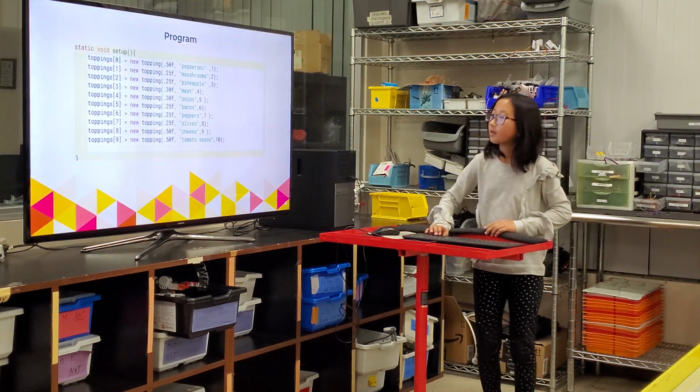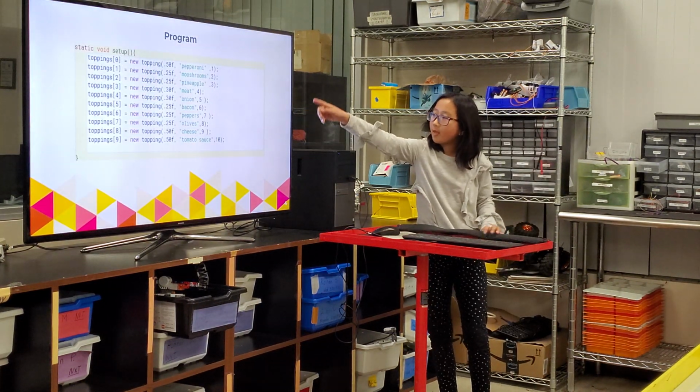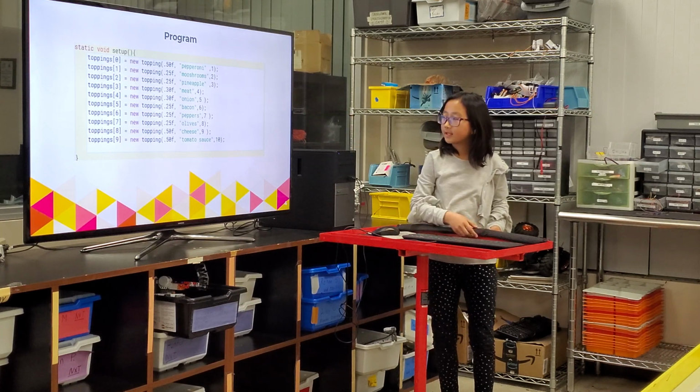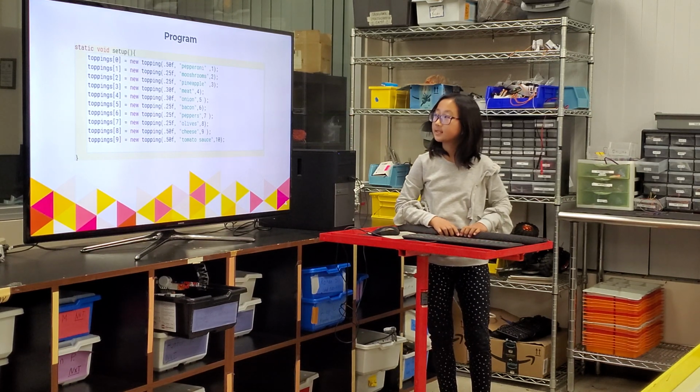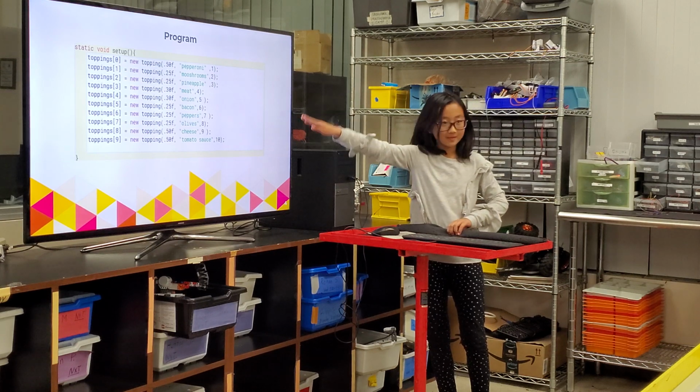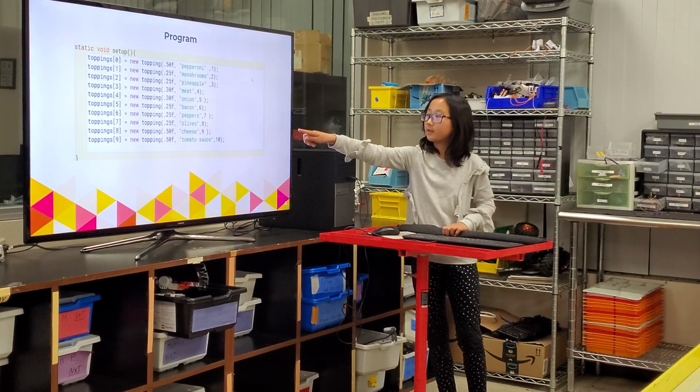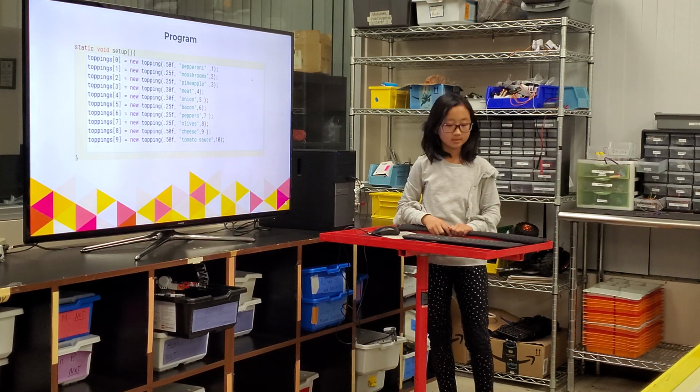This is my program. So basically, the numbers with the F next to them are the price, and these are the names of the toppings. And then over here, these are the numbers that you type in to choose what toppings you want.